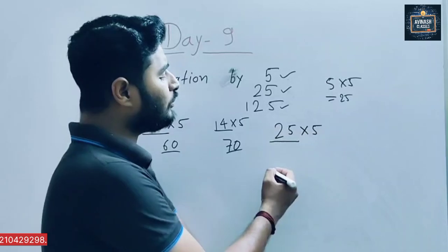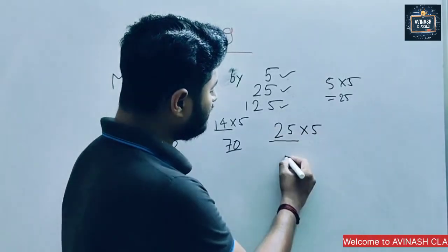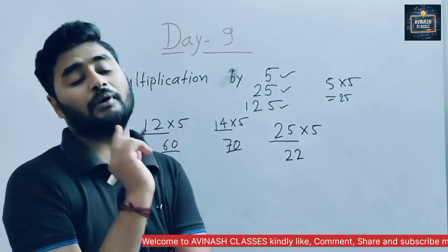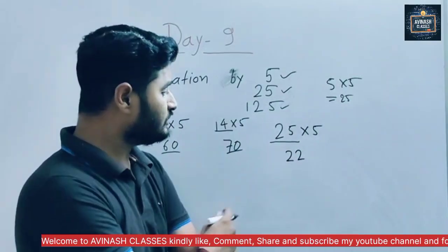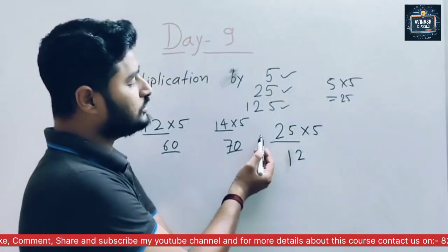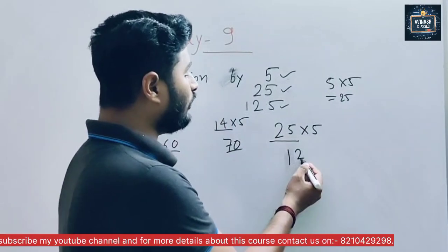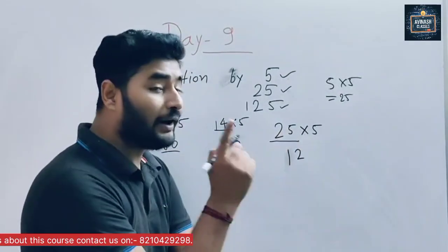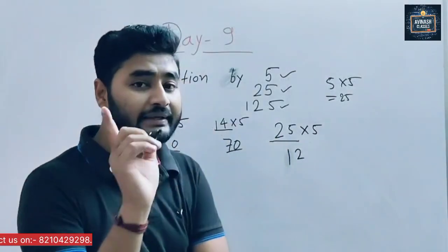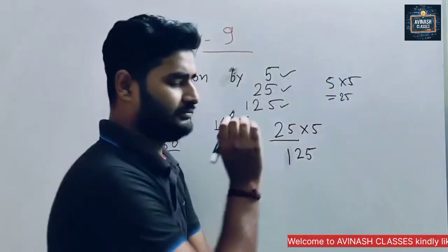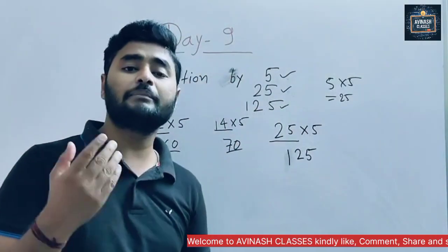When you divide 25 by 2, you get 12 and the remainder is 1, because in the 2 table, 2 comes 1 time. So 12, and we get 1 as the remainder. When we get a remainder of 1, we always keep a 5. Understand? Sir, please help me with some big numbers.